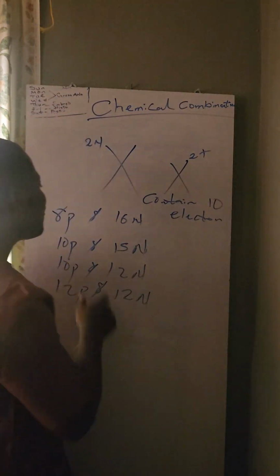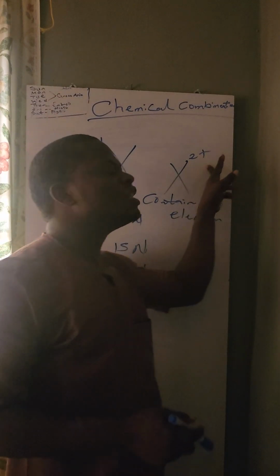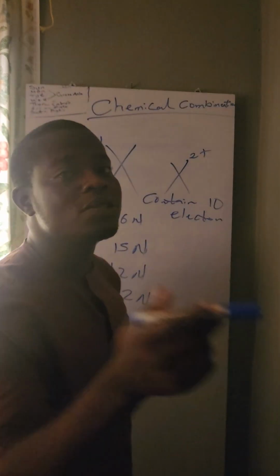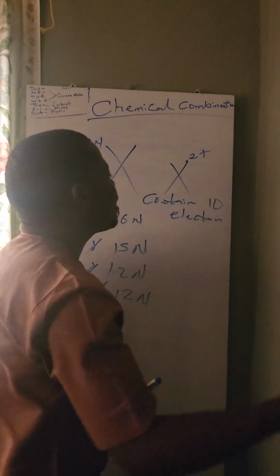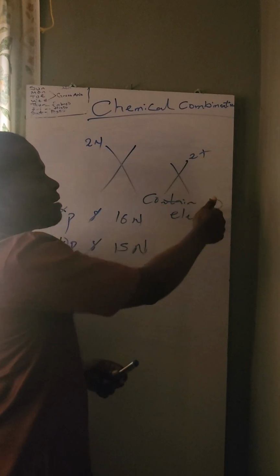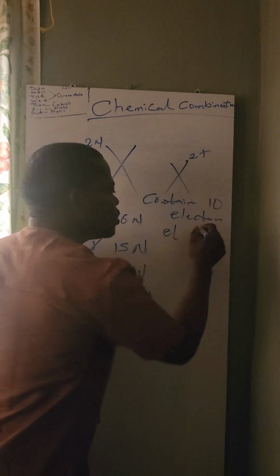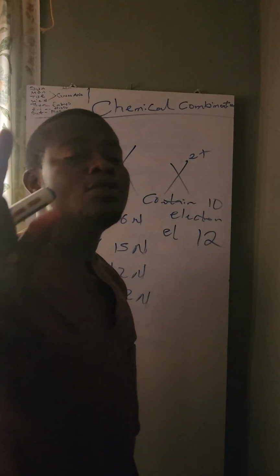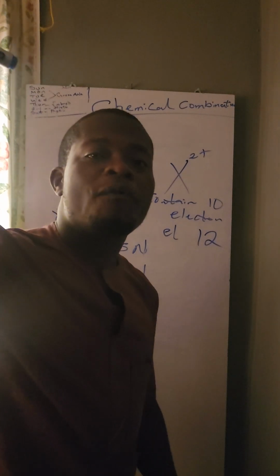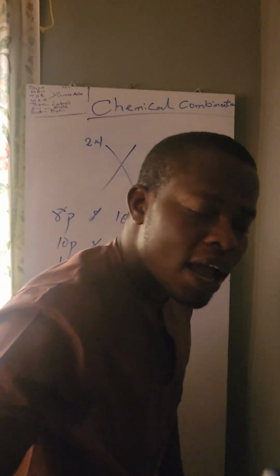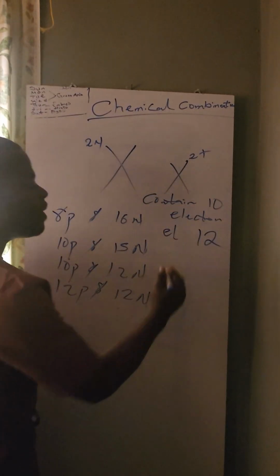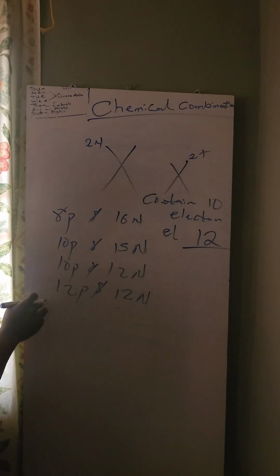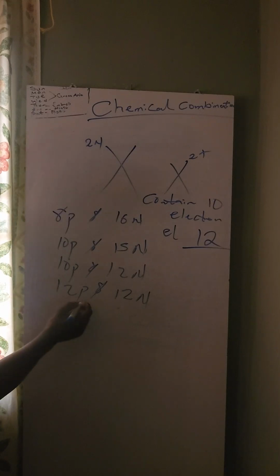Now, before we can get the number of protons and neutrons, let's turn this back to a neutral atom. Since it has lost 2 electrons, it must gain back what it lost. So the 2 it lost add to 10, and the electrons will be 12. Don't forget, a neutral atom has an equal number of protons and electrons. That means if electrons are 12, protons also will be 12. Option D has 12 protons.